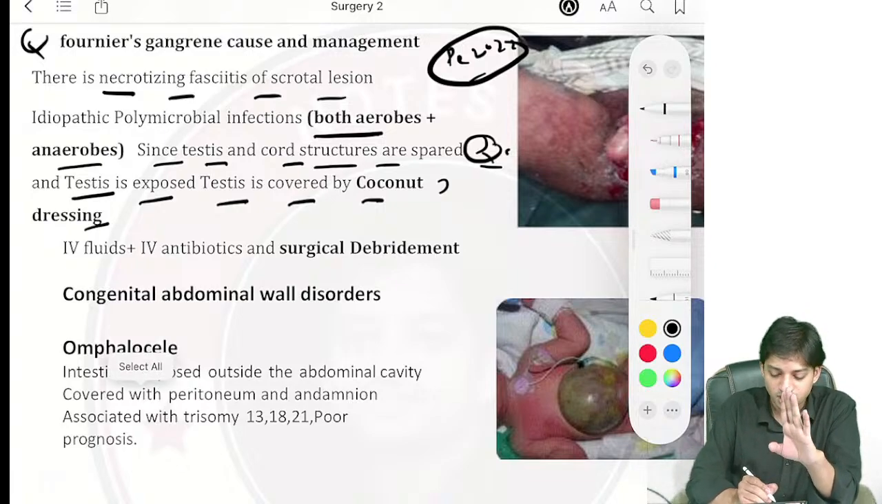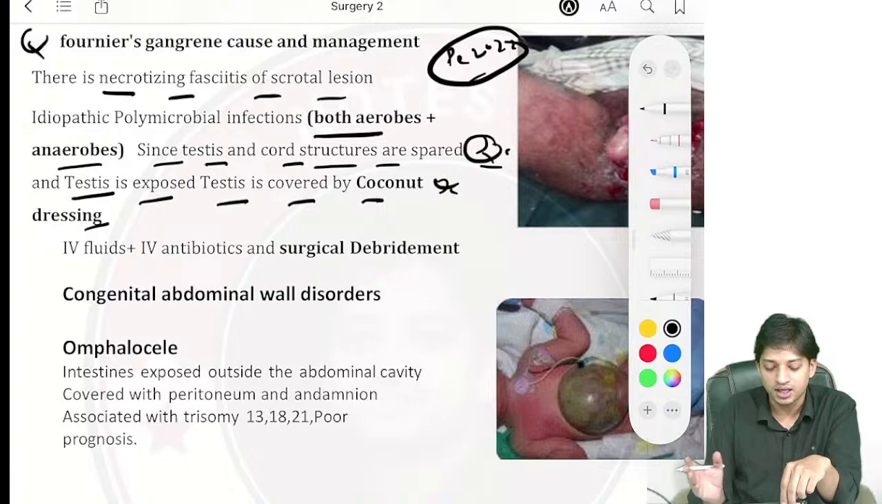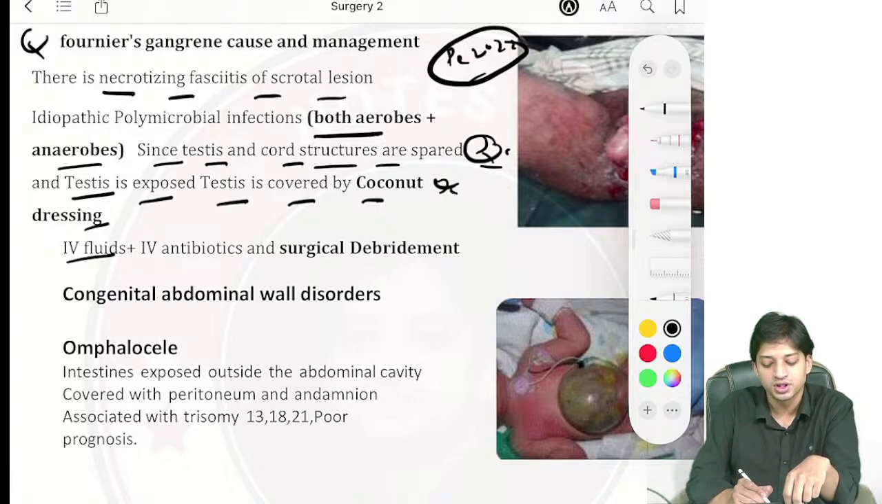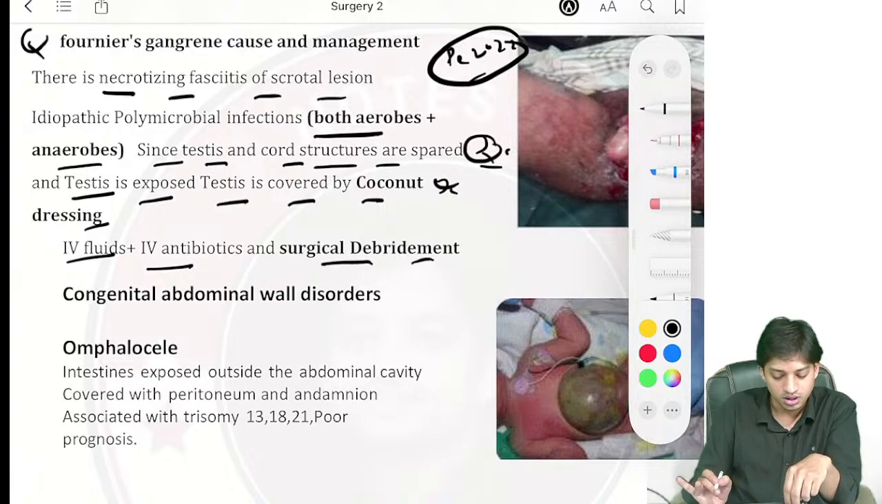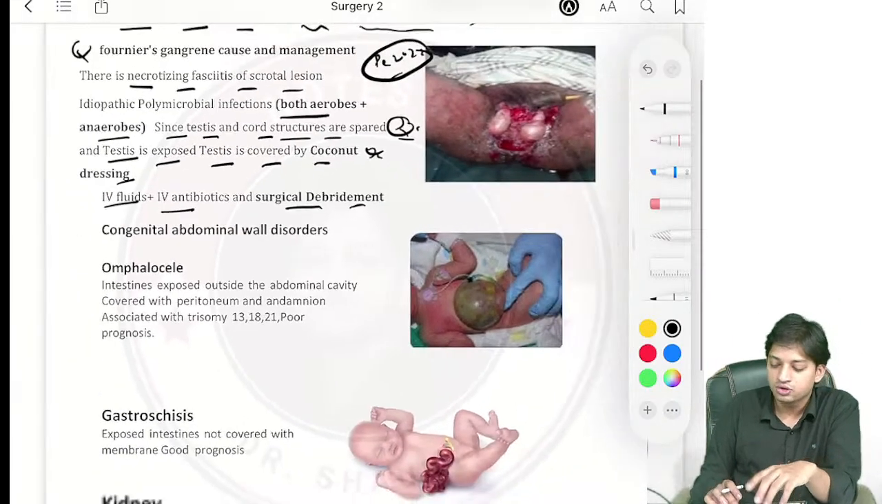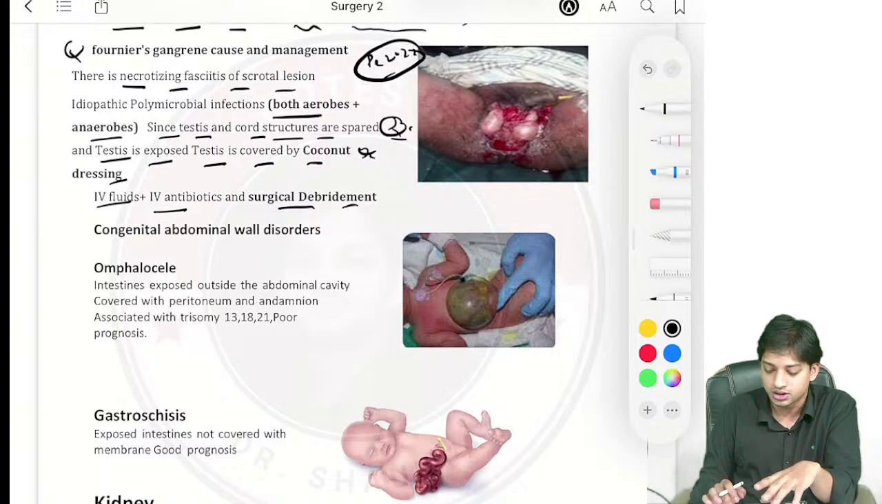This is the management. Important point again. And what other things will you give? You will give IV fluids, you will give IV antibiotics and surgical debridement of the wound. Done. Now coming here to the congenital abdominal wall disorders.